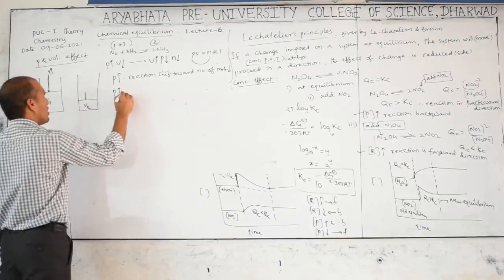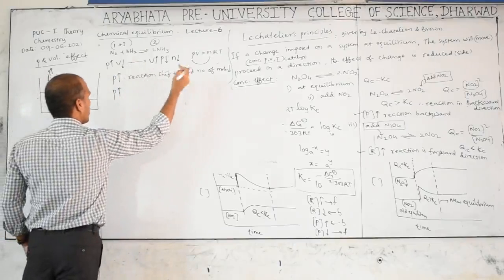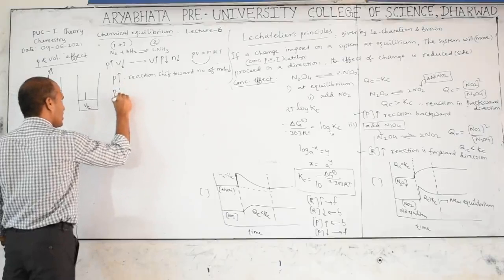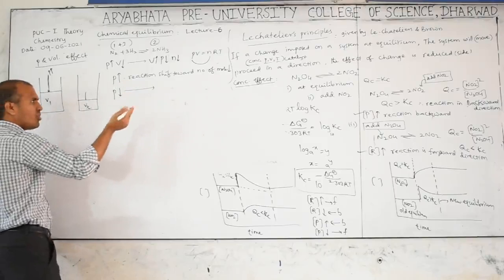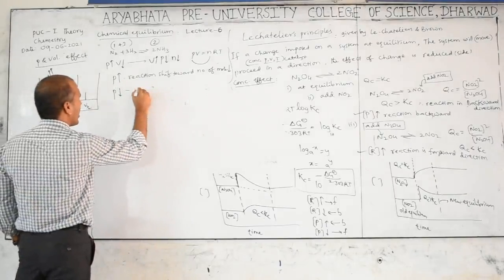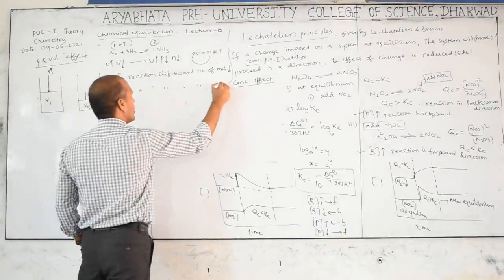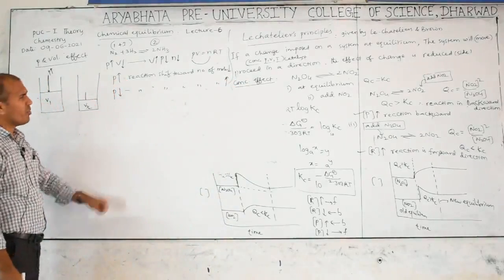Pressure decrease means the reaction moves toward which side? Pressure increase side. Pressure increase side means number of moles should be increased. So the reaction shifts toward the number of moles increase side. Be very careful, you have to remember this statement.